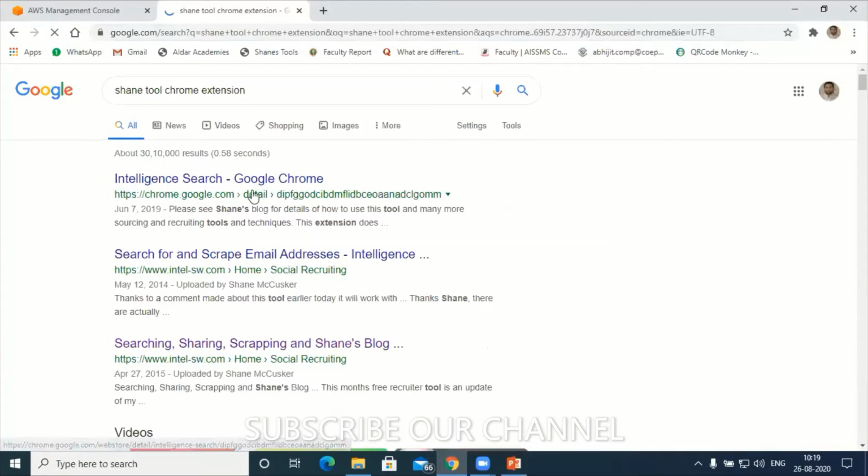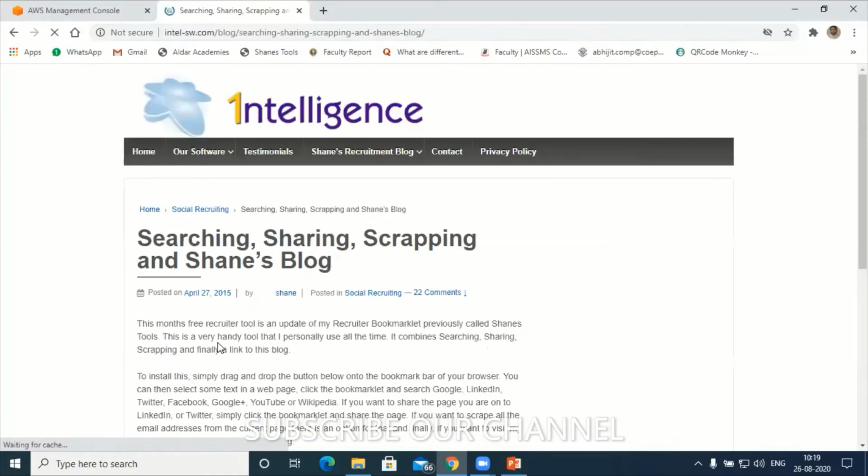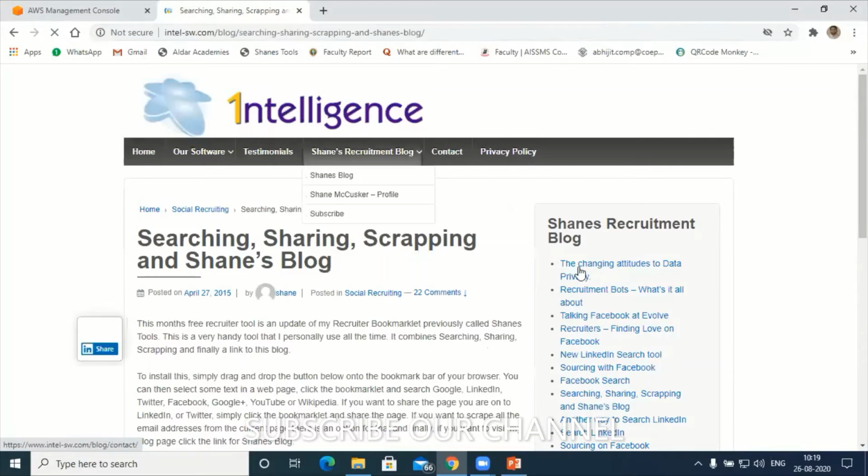Here, search for scraping email addresses. This is the link, or else the same link here. Click on this, Shane's blog. Hold on. This will take you to this screen, where we can download the Google Chrome extension for scraping emails.